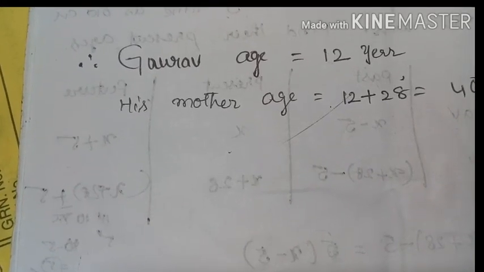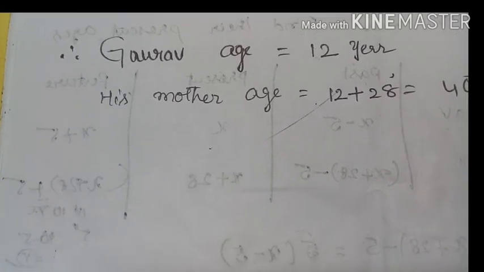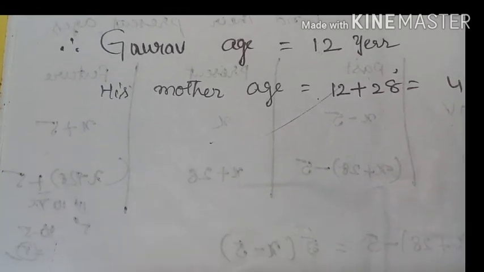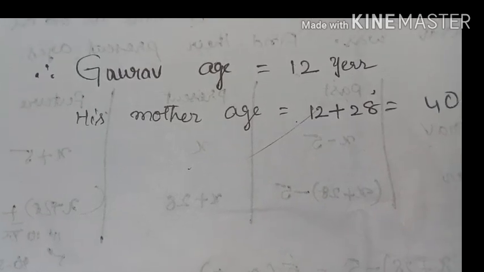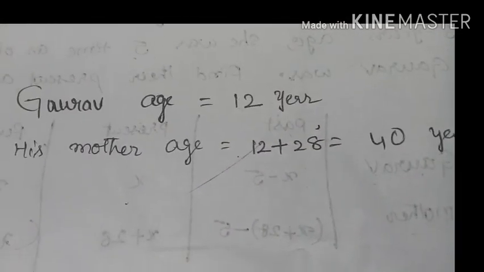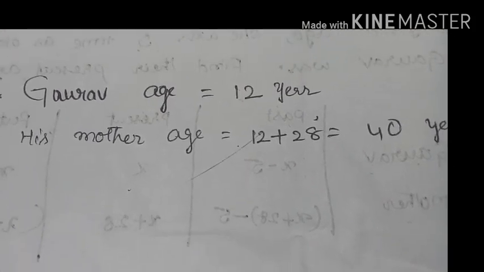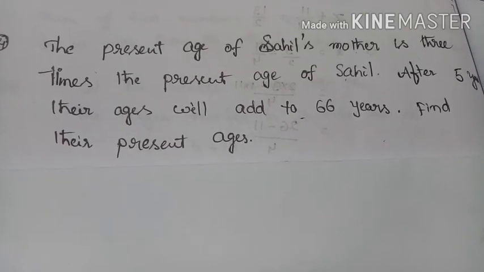So now what about his mother's age? So his mother's age is equal to 12 plus 28. Why? Because she is 28 years older than Gaurav. So 12 plus 28, that is equal to 40 years. Is it clear? Yes. Now the next sum.